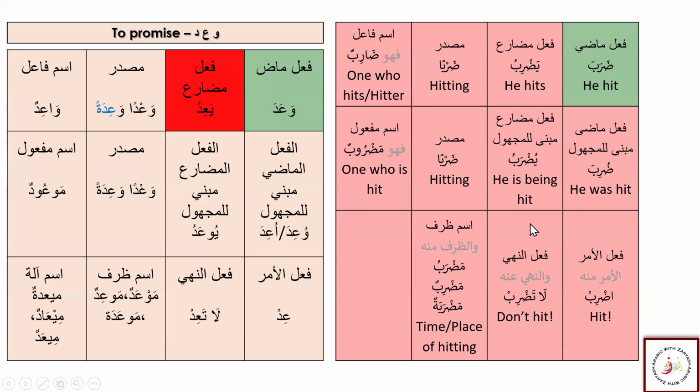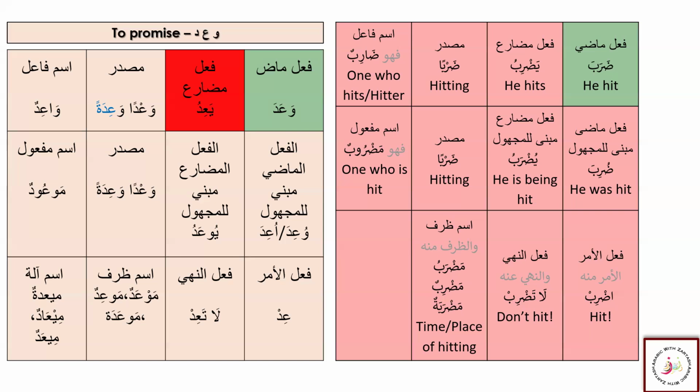Let's see here, fi'l madi mabni lil majhul: duriba. So it is wu'ida. Again, no change, but we do see another form, u'ida also, fi'l madi mabni lil majhul. This waw can be written as the alif as well. So wu'ida, or you can write it as u'ida. So these are also the rules. And for these rules, I can only say that you need to remember all these rules, because there are so many rules. But as I mentioned, with time you get familiar with all these rules of misal and all these irregularities.